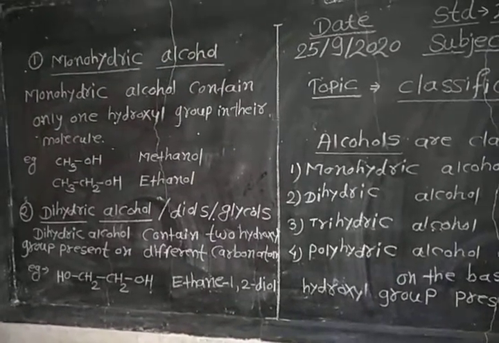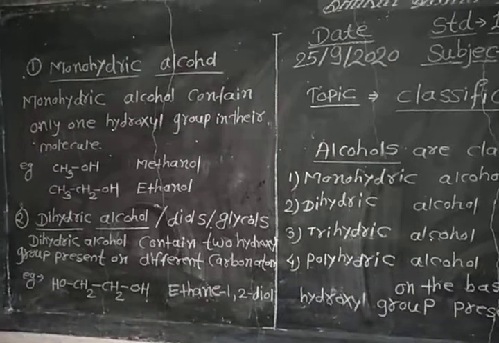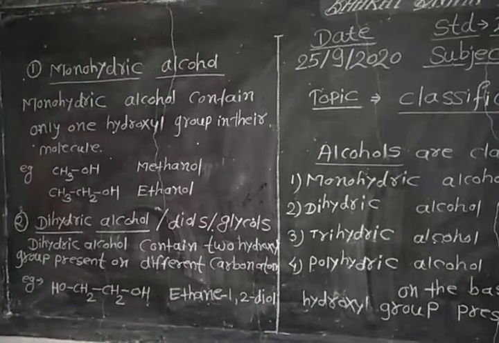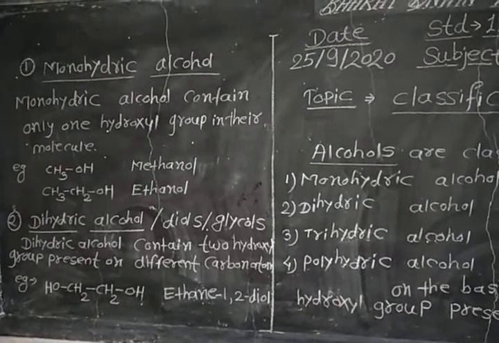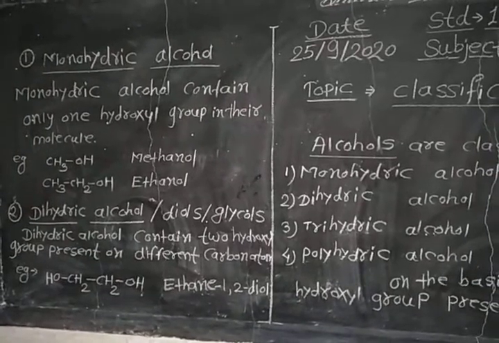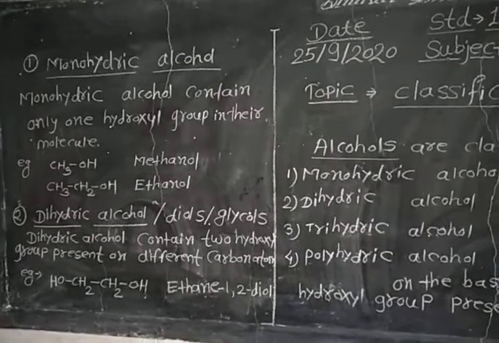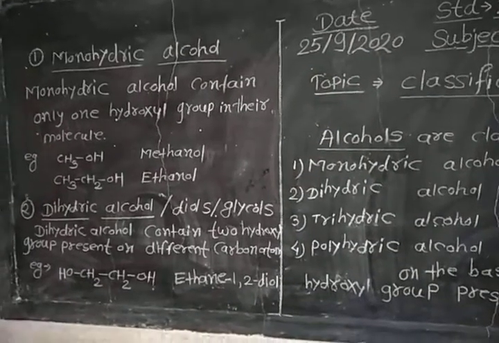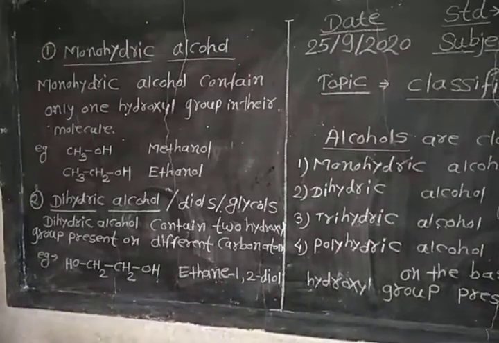We will see the nomenclature of alcohols in the next lecture, but listen: for methanol, as only one carbon atom is present, its parent name is methane, and in the IUPAC nomenclature of alcohols, the last E is replaced by OL. So its IUPAC name is methanol, and the second example's name is ethanol.